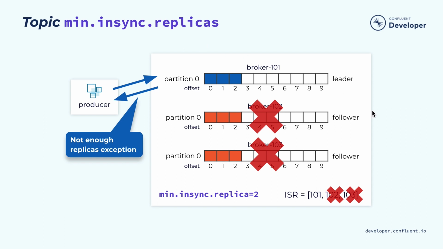If you configure this, then when you append the data to the leader's log, we will only successfully replicate the data and acknowledge it if at that point there are enough replicas, at least this minimum in-sync replicas, in the in-sync replica set. If there are fewer replicas in the ISR than this configuration, then we'll send a not enough replicas error back to the producer, indicating that your data is rejected. So this is another way for mission-critical applications to strengthen their durability guarantees.